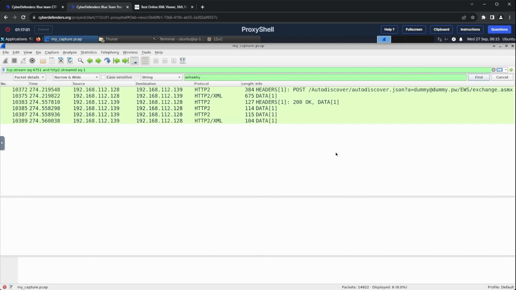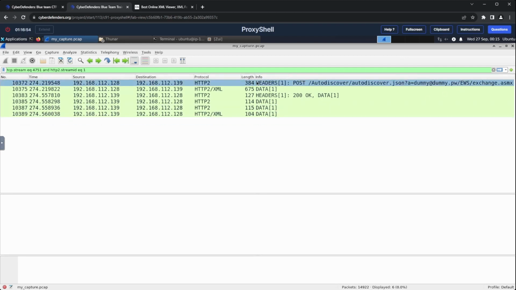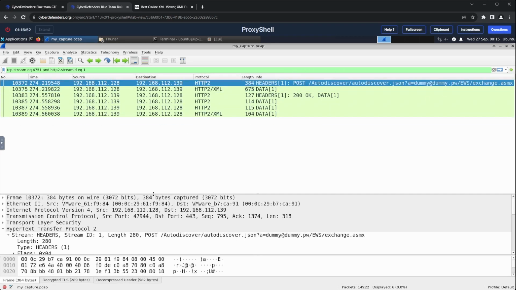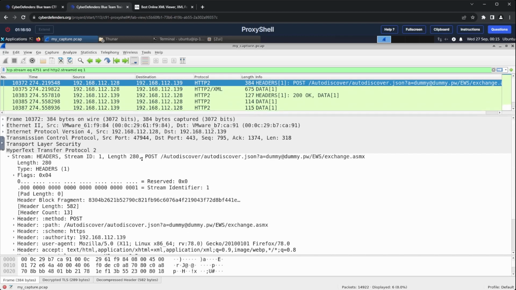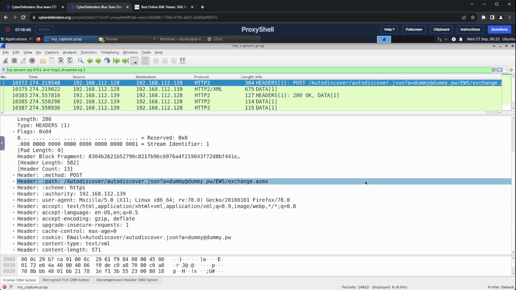I noticed that the first packet in this conversation was a POST request to an autodiscover endpoint, which Microsoft Exchange uses to configure and retrieve data from a mailbox. Looking through the packet data, I could see that it only contained the HTTP headers for the POST requests.